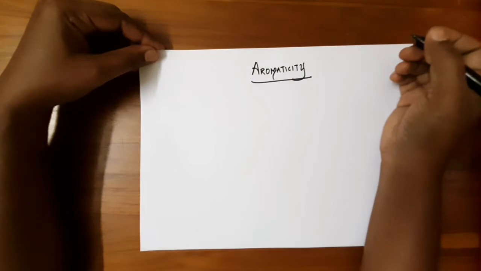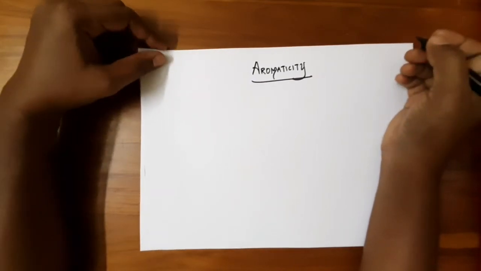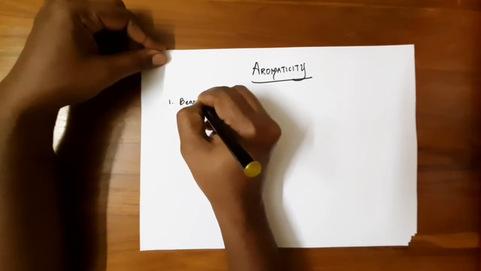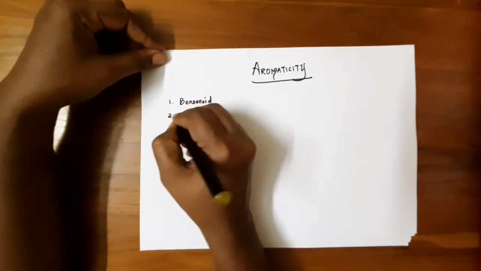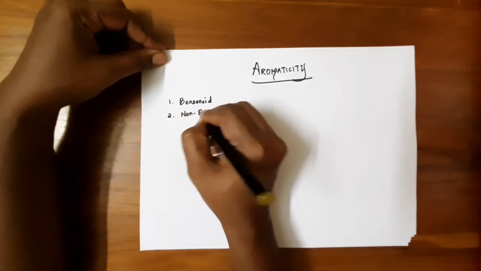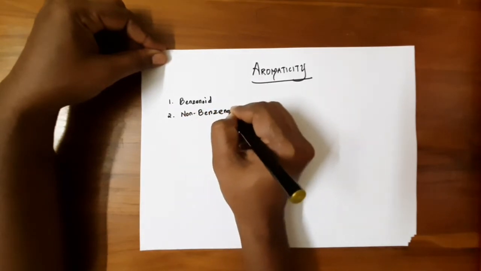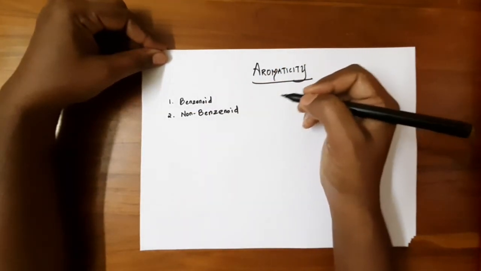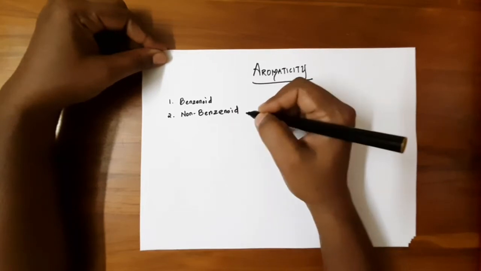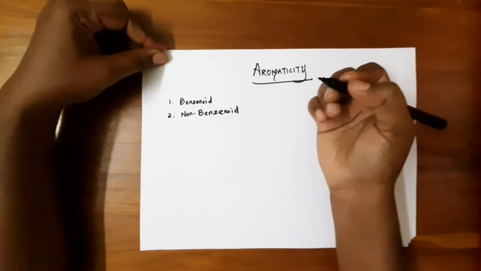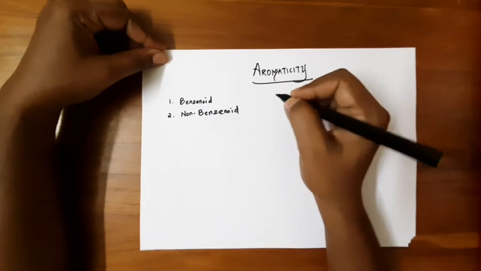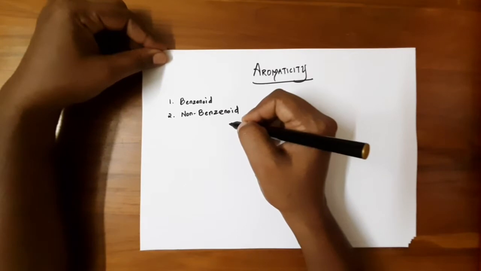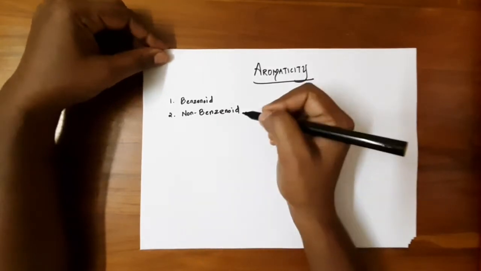The majority of aromatic compounds are classified into two types. The first one is benzenoid. The second one is non-benzenoid compounds. Benzenoid compounds have a ring in the structure. But non-benzenoid compounds do not contain a benzene ring, but they have aromatic behavior. So these are the major classifications of aromatic compounds. Let's see the examples.